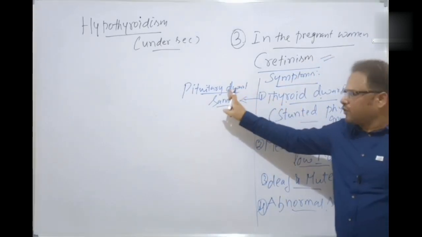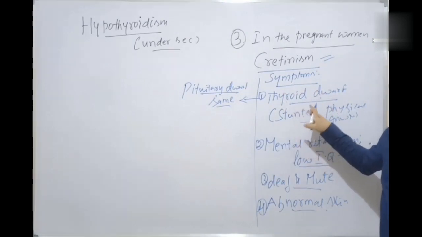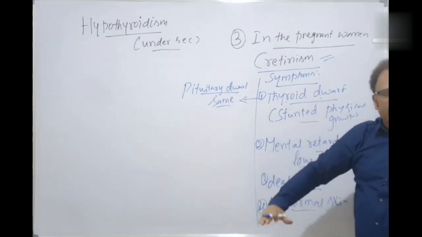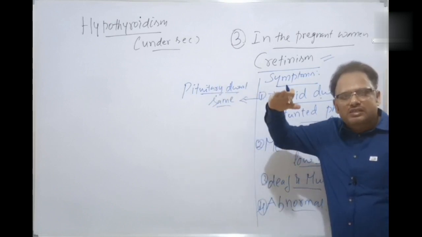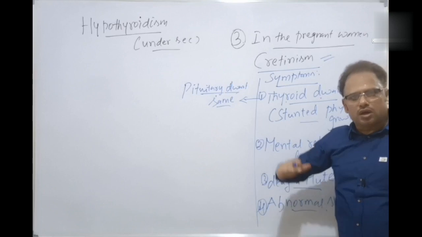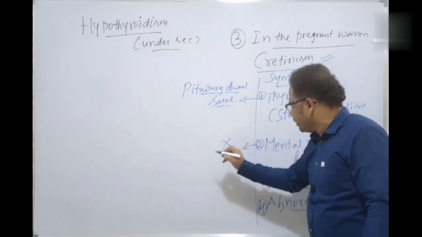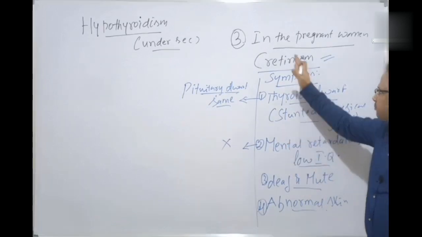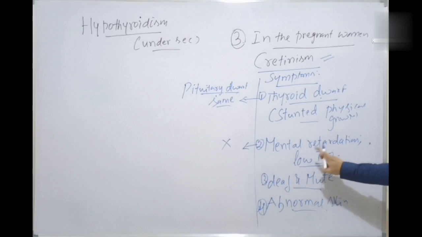In pituitary dwarfism also, just like the thyroid dwarfism, there is stunted physical growth, arrested physical development. The same way here, the pituitary dwarf also has arrested physical growth. He is also a Choduram. But you see here, the second one is not there. The thyroid dwarf is severely mentally retarded with a low IQ.